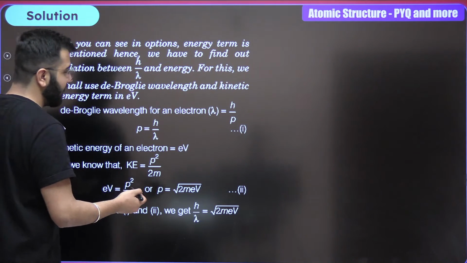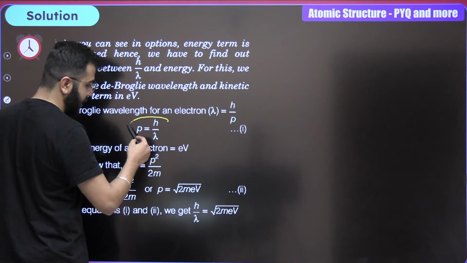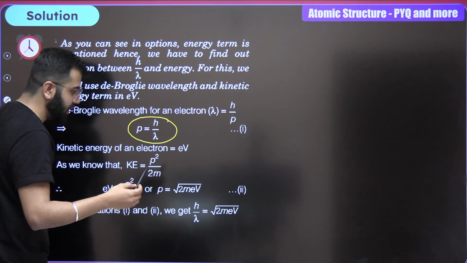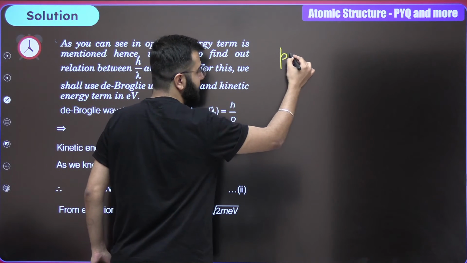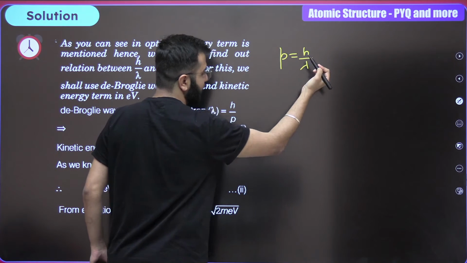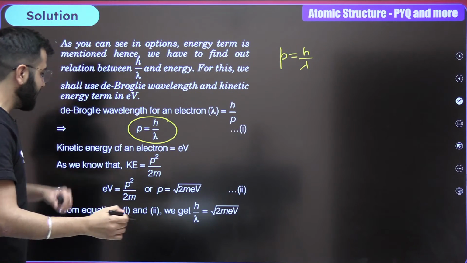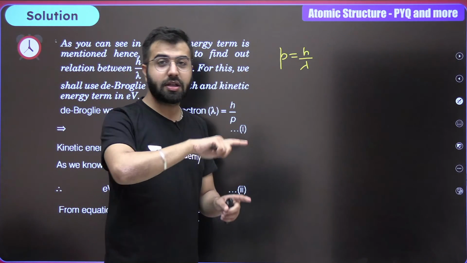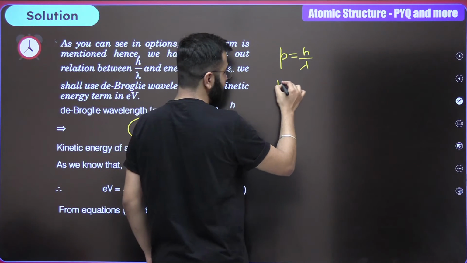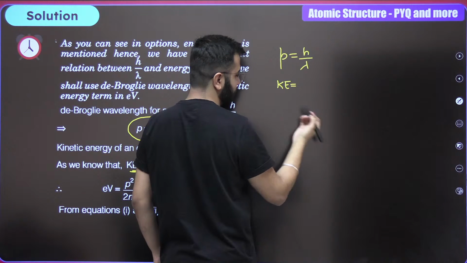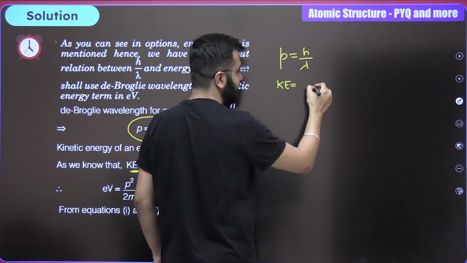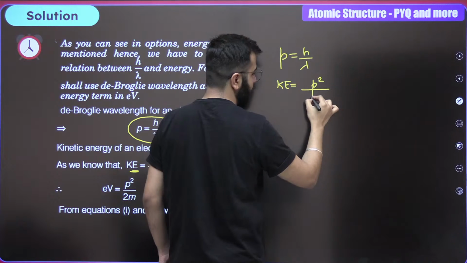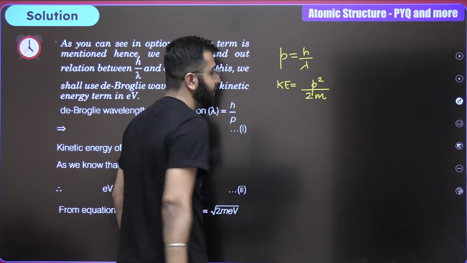So whenever we're talking about the lambda, according to the de Broglie's equation, momentum is equal to h by lambda, correct? And now guys, pay attention. Whenever we talk about the kinetic energy, we also saw this in the first question. Kinetic energy of a particular electron is actually shown as p square, the momentum square, upon 2m.